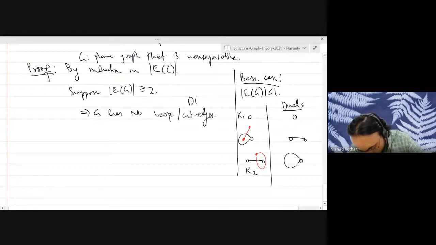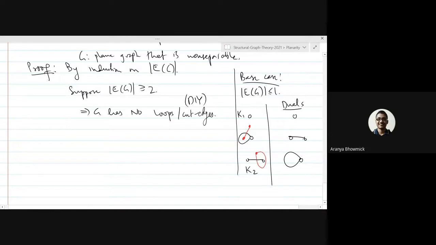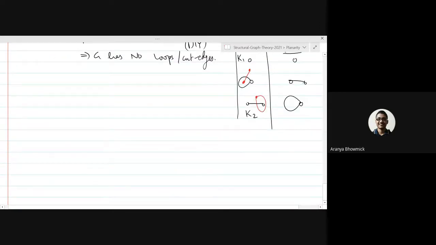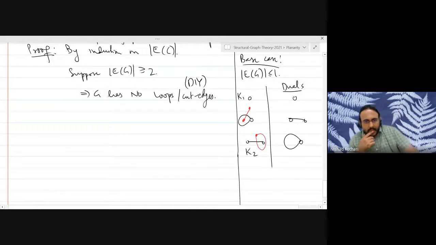If you have a non-separable graph with at least 2 edges, then there can't be any loops and there can't be any cut edges. That is one small do-it-yourself problem. This is because a loop cannot participate in a cycle with any other edge. Yeah, that's right. All right, so that's done.